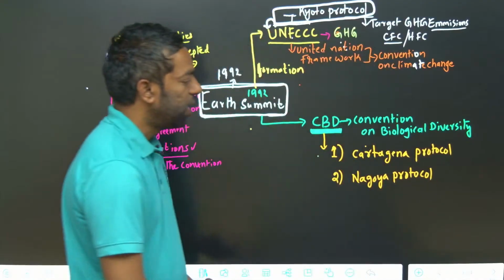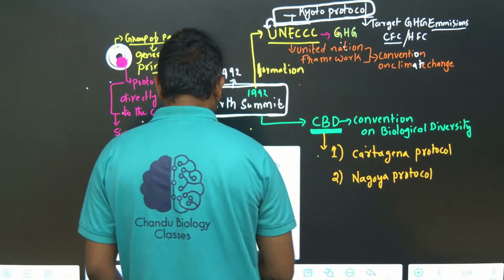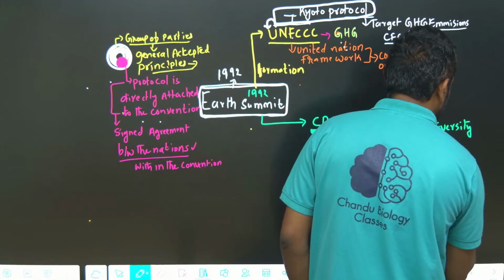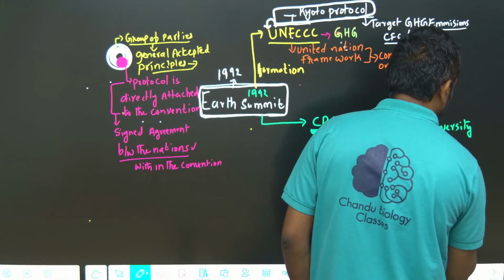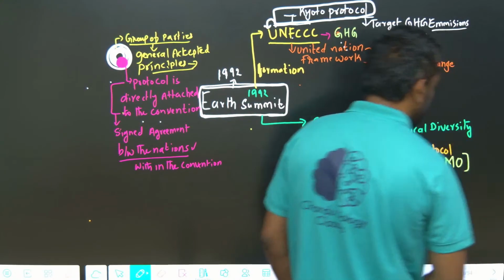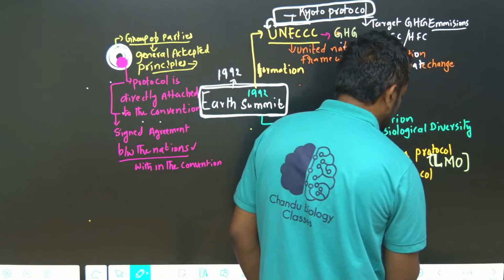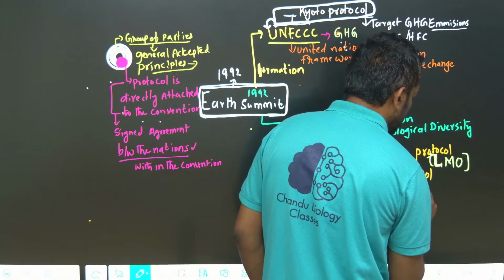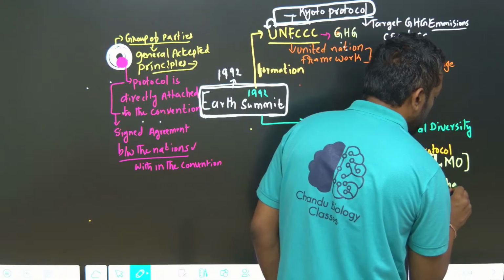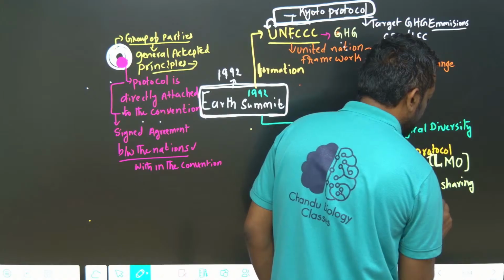The Cartagena Protocol is about LMO crops, living modified organisms. The Nagoya Protocol is about equitable sharing of genetic resources.